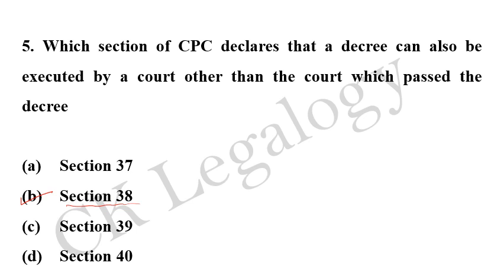That means the decree can be executed by a court other than the court which passed the decree. That means the court which has passed the decree, and the court to which the decree has been sent for execution, right? So these two courts, the one which has passed the decree and the executing court, the one to which the decree has been sent for execution, both courts have power to execute the decree. The power of the executing court to execute the decree sent by the court which has passed the decree is provided under section 38 of CPC.